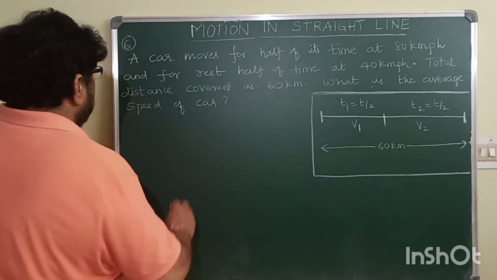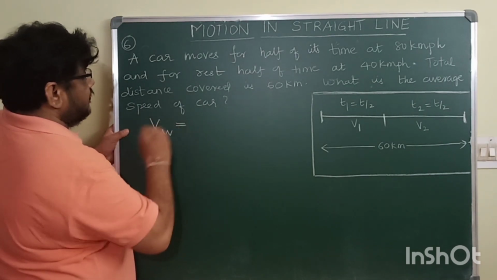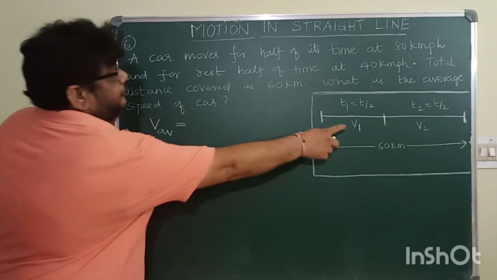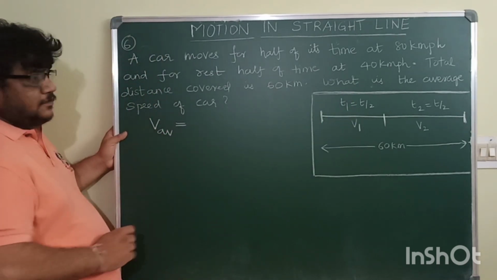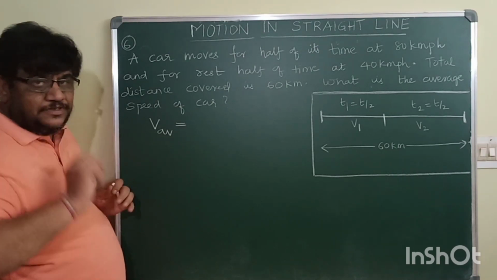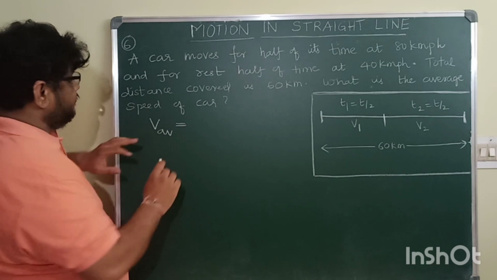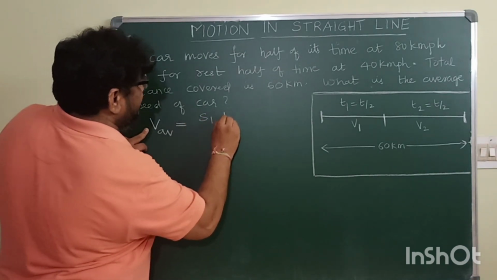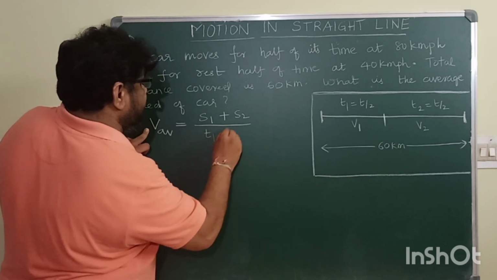Now what is the formula for average speed in terms of V and T? Go to the basic formula. How many situations are there? 2 situations. Basic formula of average speed for 2 situations is S1 plus S2 divided by T1 plus T2.